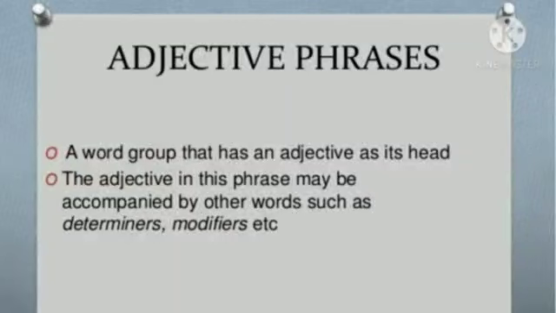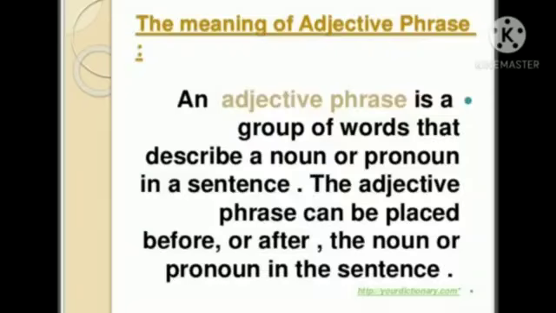And now we can discuss phrases as adjectives, how phrases will come as adjectives. Most people know what an adjective is, but when it comes to describing an adjective phrase, it's easy to get confused, isn't it? An adjective phrase, or adjectival phrase, is more than a group of words with an adjective in it. Nothing more than that. A group of words that describes a noun or a pronoun in a sentence, thus functioning as an adjective.